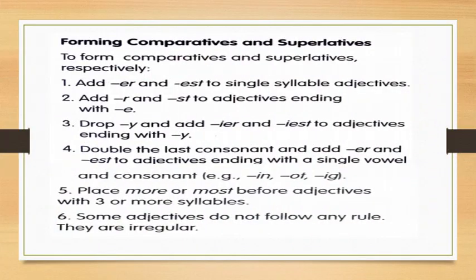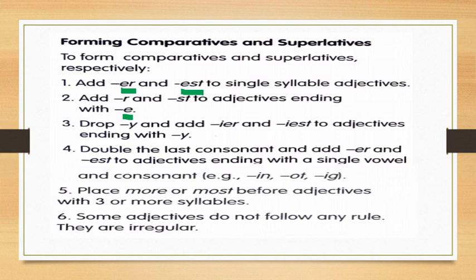So while forming comparatives and superlatives, what to do and what not to do to form comparatives and superlatives respectively. Just see here, students, what we have to do in the first case, in case of comparative, we need to add er, and for superlatives we need to add est to single syllable adjectives, the adjectives which have a single syllable. Next, add r and st to adjectives ending with e.